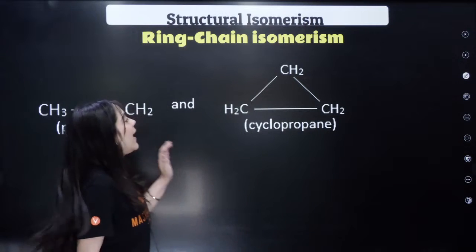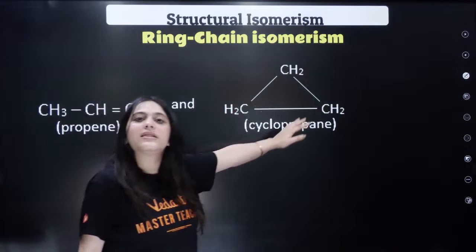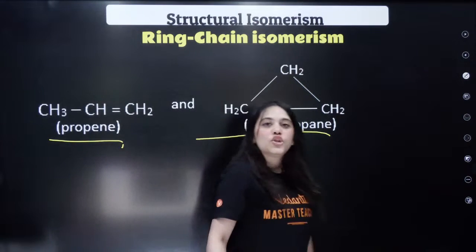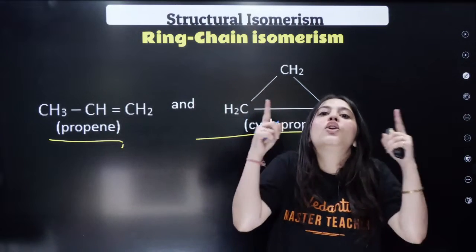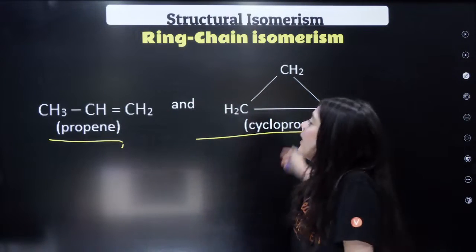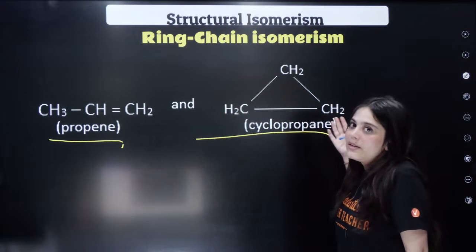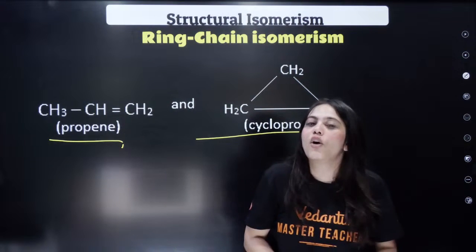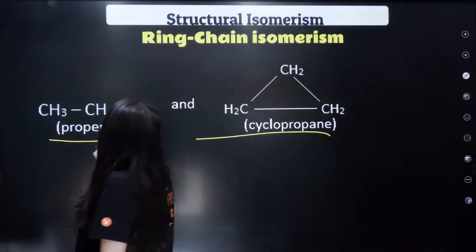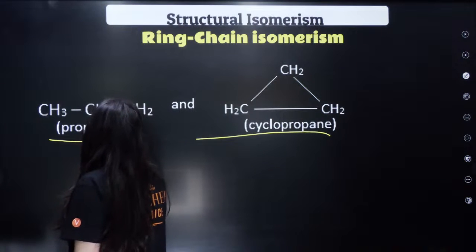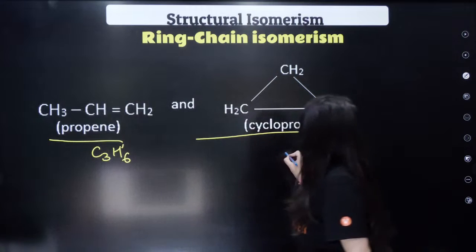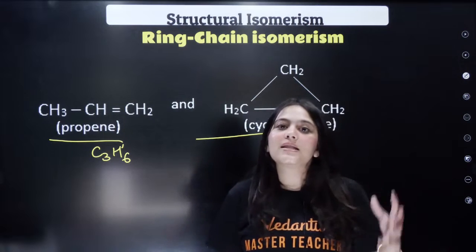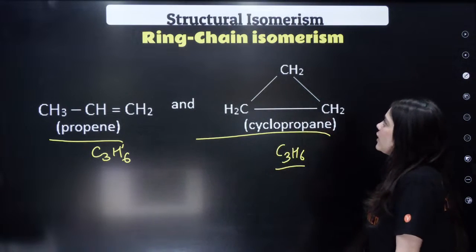This is shown by an alkene and a cyclo ring group, right? Alkene and a cyclopropane shows what? A ring structure. Cyclopropane structure, cycloalkane structure actually shows ring chain isomerism. Both the alkene and the cycloalkanes have same molecular formula. Can you see here the alkene formula is C3H6, here also the formula is C3H6, right? So they have the same molecular formula, just that these are ring chain isomers of each other.